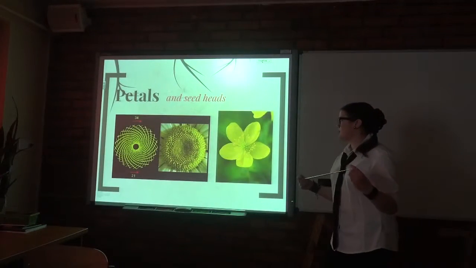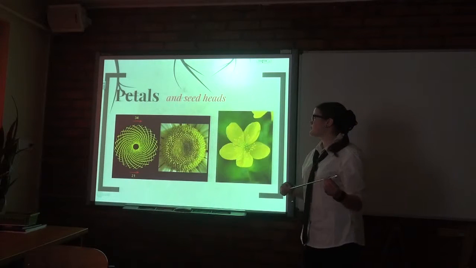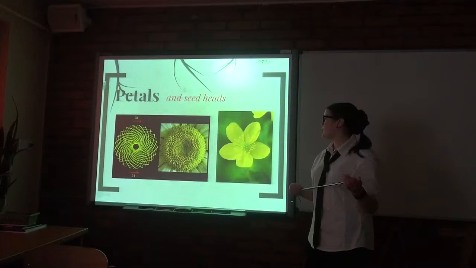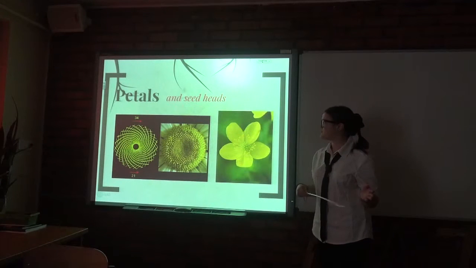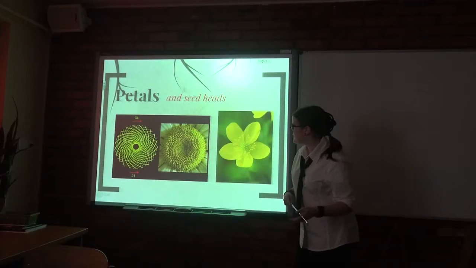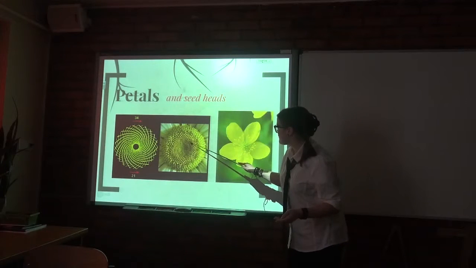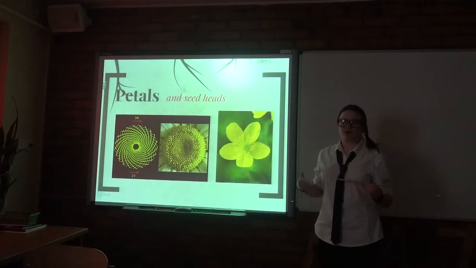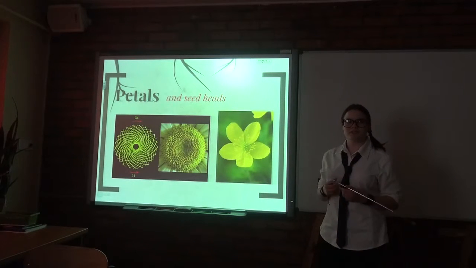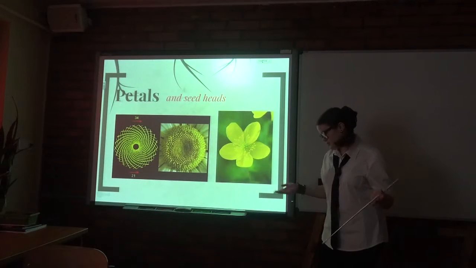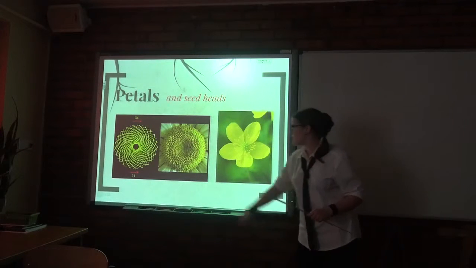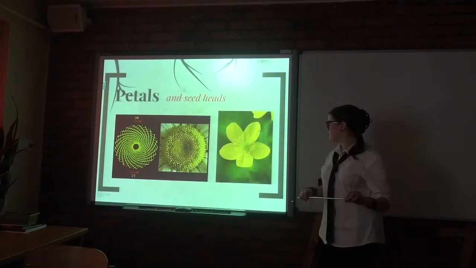We've also got the golden proportion in petals, seed heads and flowers, because when we are looking at seed heads, we can see these little spirals like this. There are many of them, and each one has a number of seeds that is one of the numbers from the Fibonacci sequence, like 21 or 34.